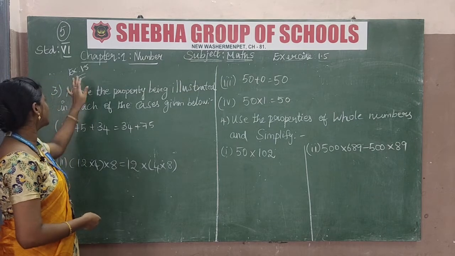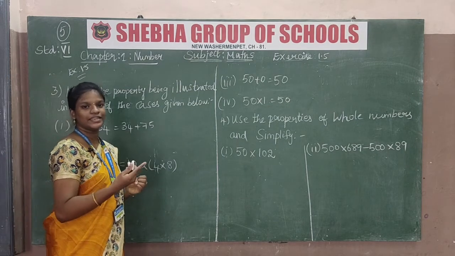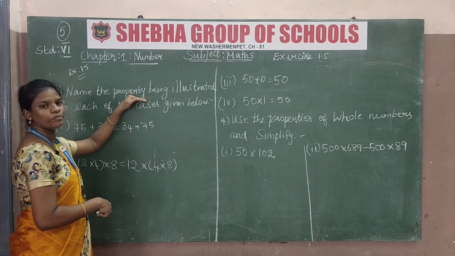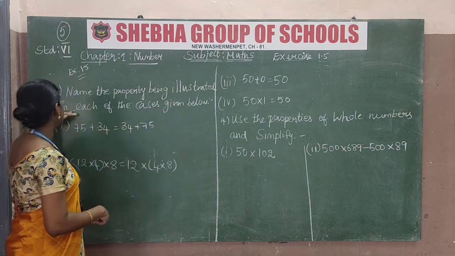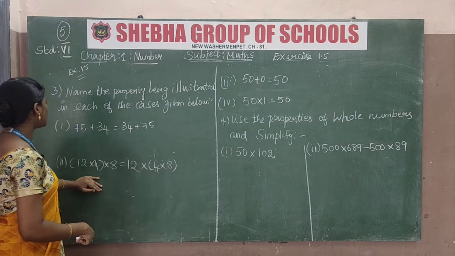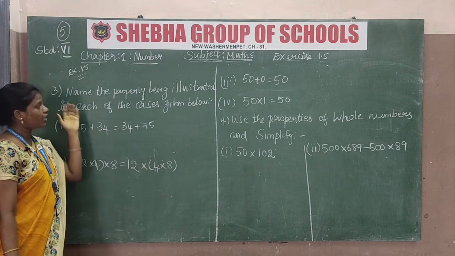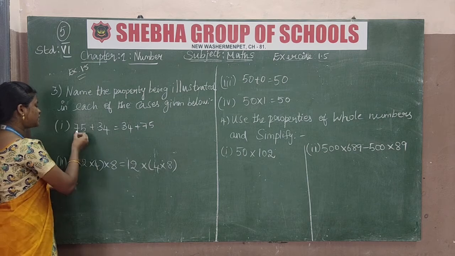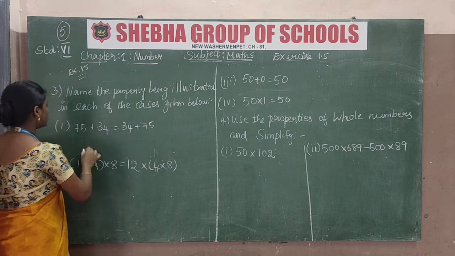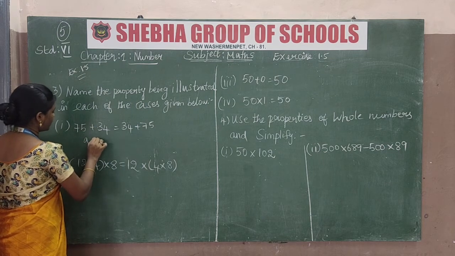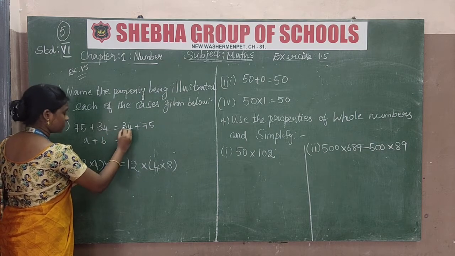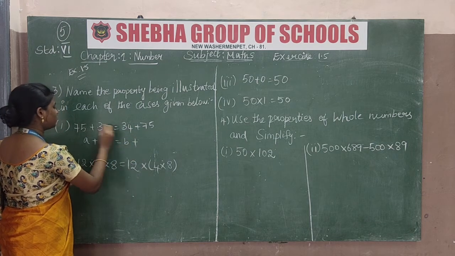Then let us see exercise 1.5. First and second are one word. Okay. The third, Roman numeral iii: name the property being illustrated in each of the cases given below. Two cases are there. We have to find out the name of the property. First is 75 plus 34 is equal to 34 plus 75. So we write 75 as a and 34 as b, so 34 is b plus 75 is a.